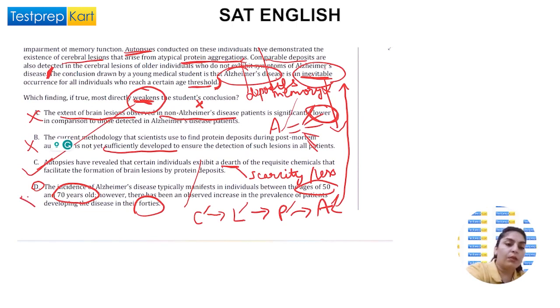So this is not about the claim that the student has made, because he says that it happens in all ages, whereas this point is only talking about certain ages, 50 to 70 and 40. It is out of the context of the question. So see, we have arrived at the right answer option, and this is point C, which is weakening the student's conclusion, which is the right answer.